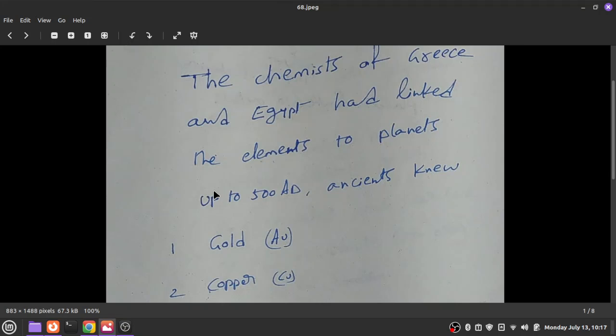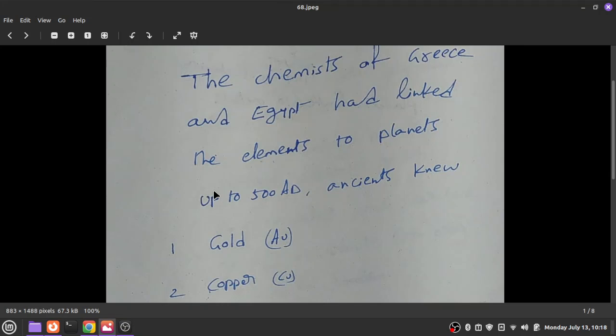So even today, our Indian astrology is heavily linked with planetary influence. In our Indian astrology also, the astrologers usually suggest a ring of a particular metal, like a gold ring or copper ring, or a ring embedded with some precious metal. Such remedies were suggested by astrologers to various people.